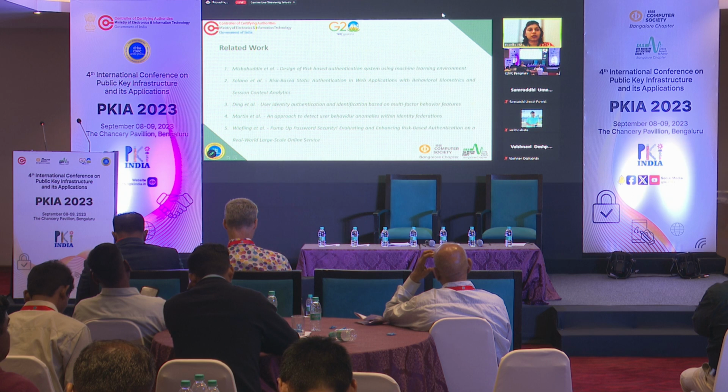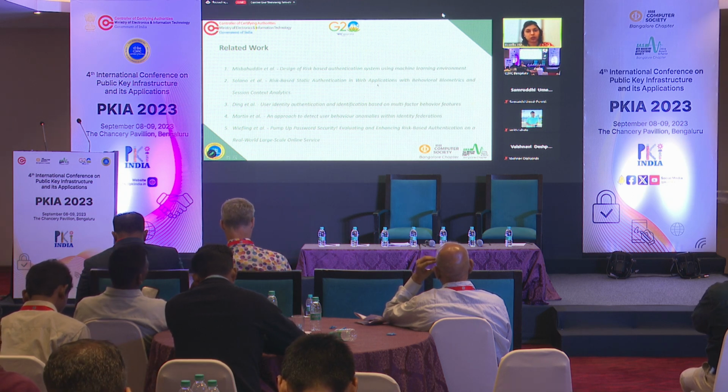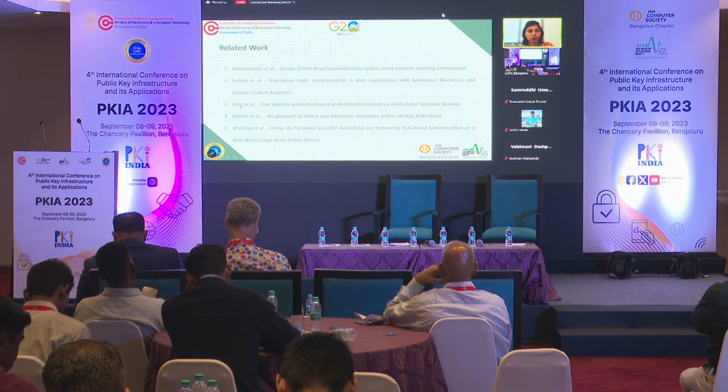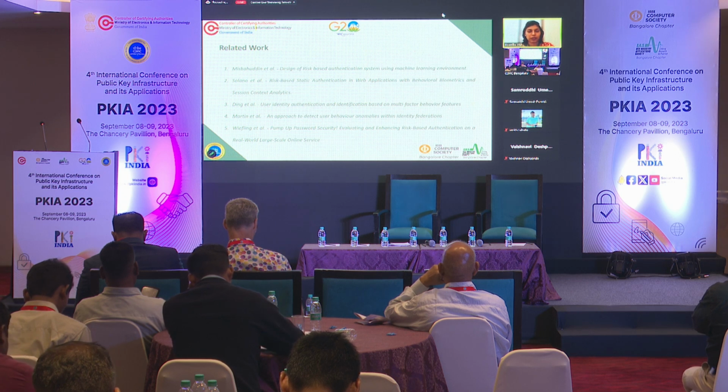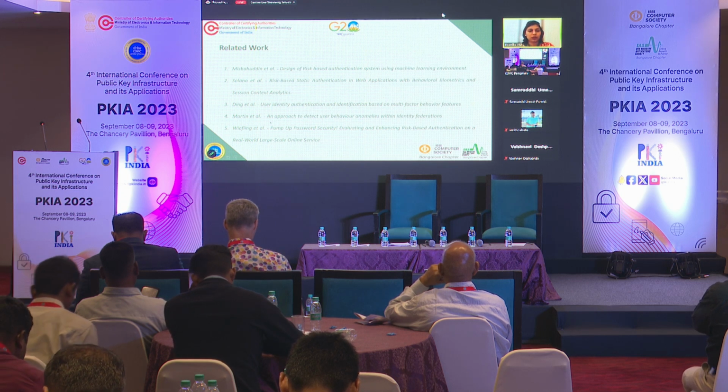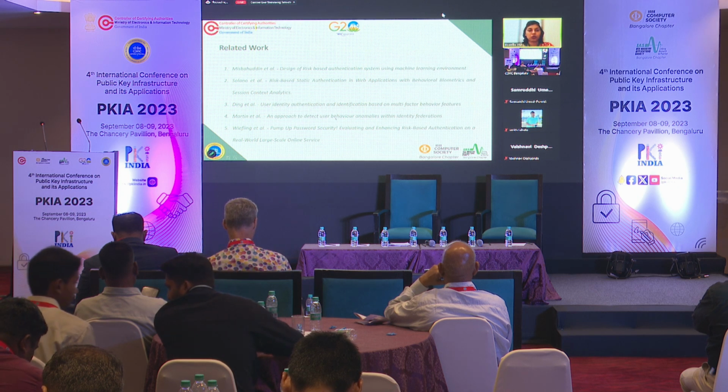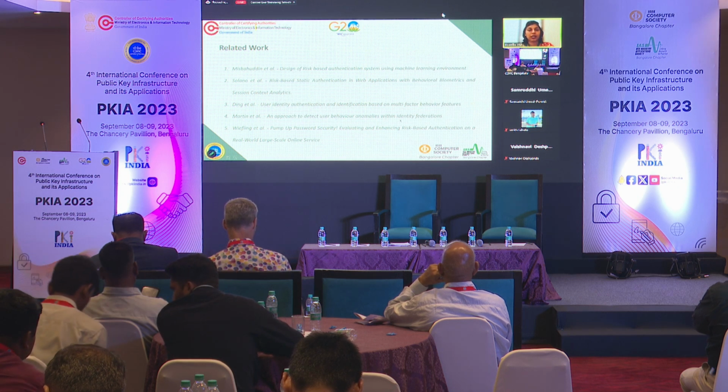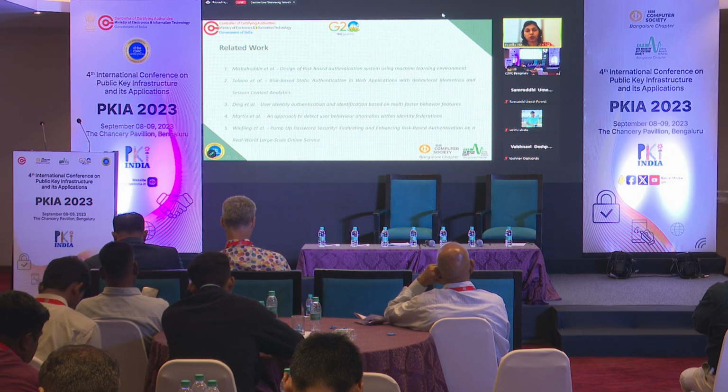Later, certain other works were proposed, which is risk-based static authentication. This was basically using context and behavioral information. Another work was proposed by Ding et al., on user identity authentication based on multi-factor behavior features. This also was using behavioral data to identify user anomalies. Next, the work proposed by Martin et al. was an approach to detect user behavior anomalies in identity federation. This used both context and behavioral information.